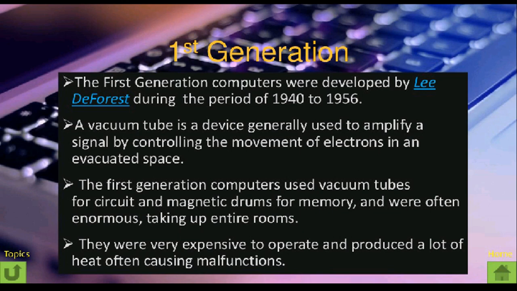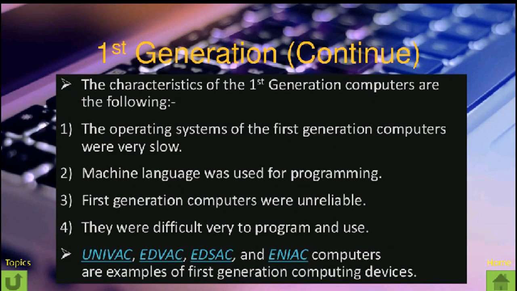They were very expensive to operate and produced a lot of heat, often causing malfunctions. You can say that they were very large in size, very costly and expensive. Not everybody could buy them and use them. They were only for technicians and literate people who knew about computers, but not for those who didn't know anything about computers. The characteristics of the first generation computers are the following.